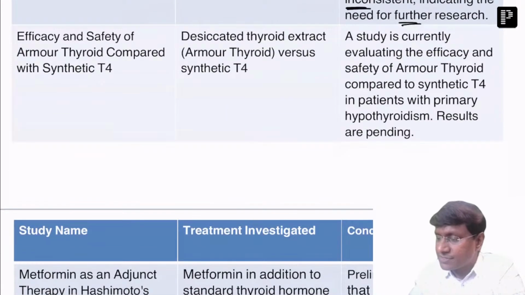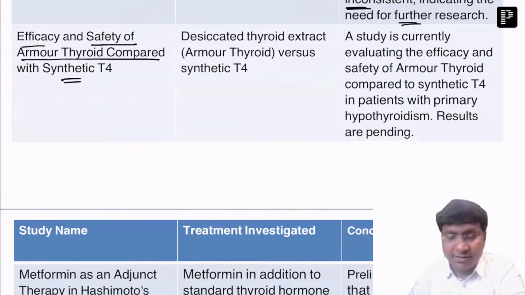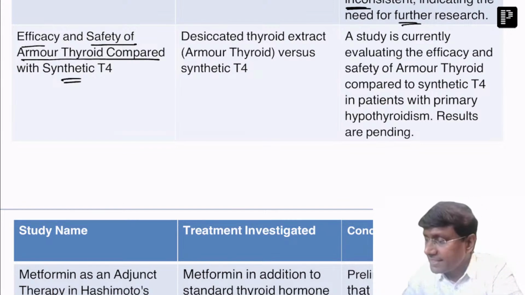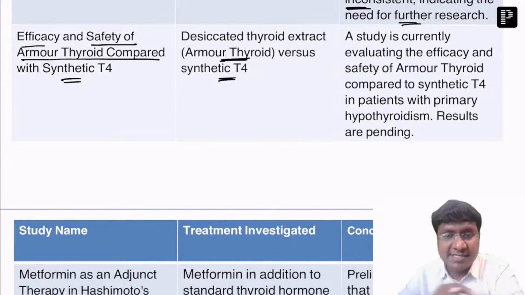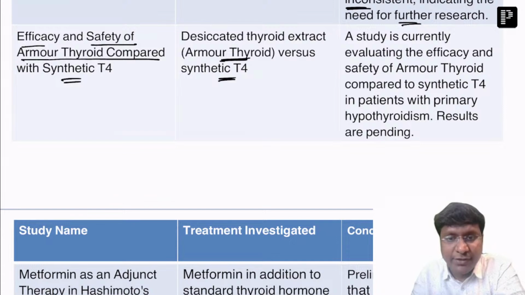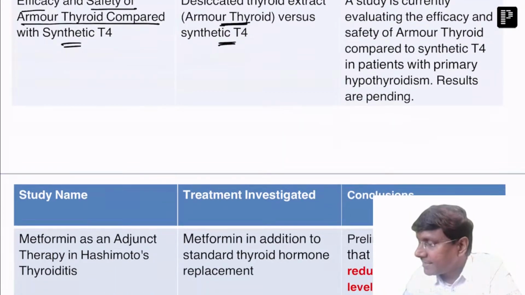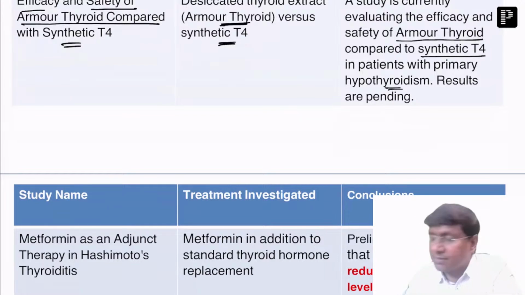Then the other trial was done on the efficacy and safety of armor thyroid compared with synthetic thyroid. What do you mean by the word armor thyroid? Armor thyroid is nothing but natural thyroid hormone. And where is this natural thyroid hormone derived from? It is derived from the porcine thyroid gland, that is pig. So a comparison was done, that is armor thyroid versus synthetic T4, right? Now, presently, the study is evaluating the efficacy and safety of armor thyroid compared to that of synthetic T4 in patients with hypothyroidism.